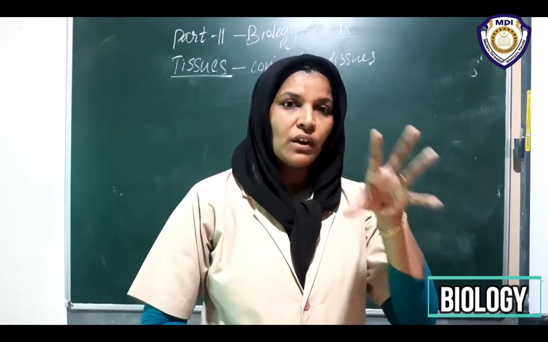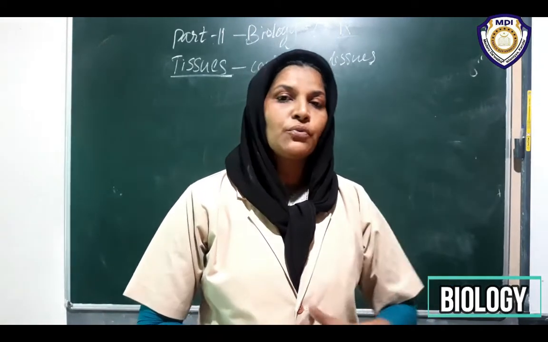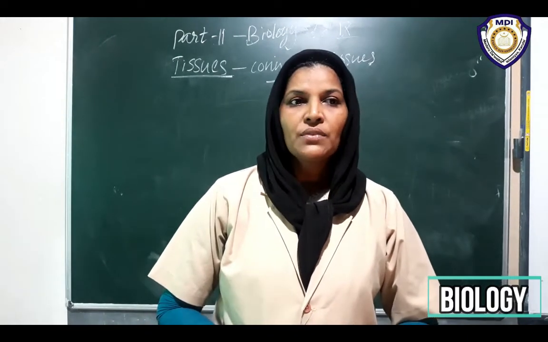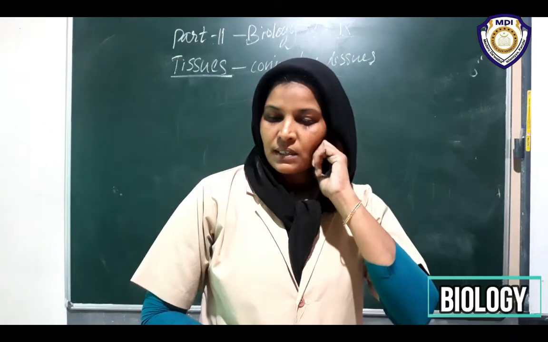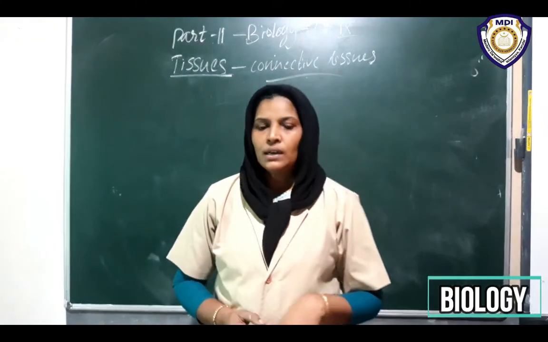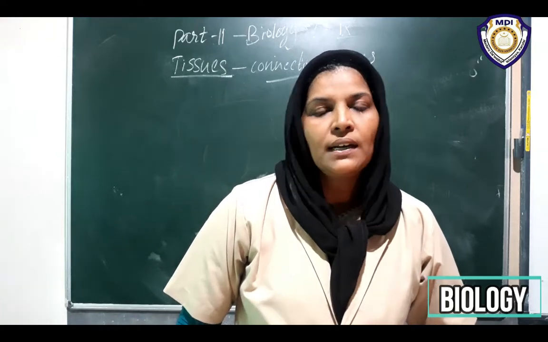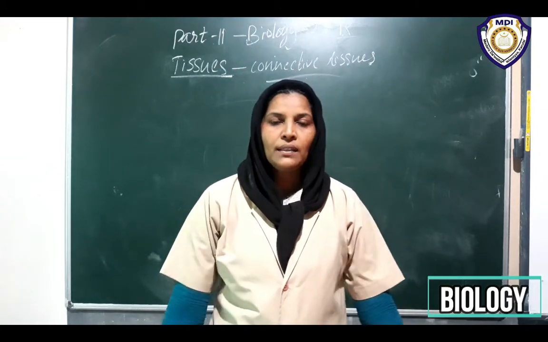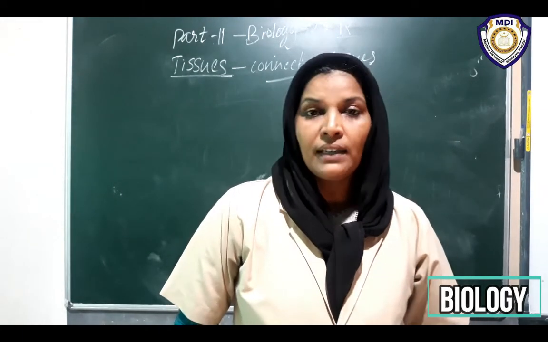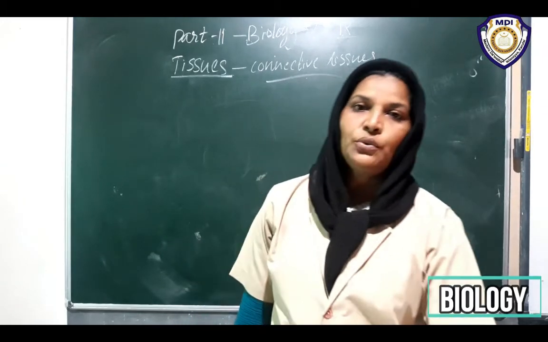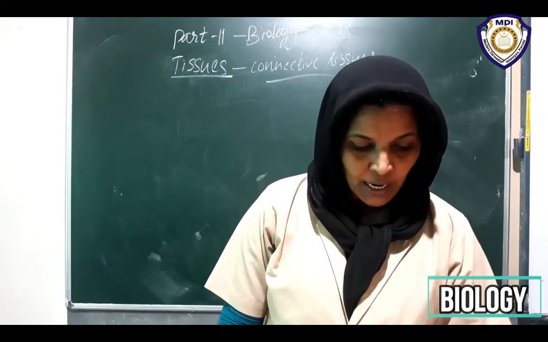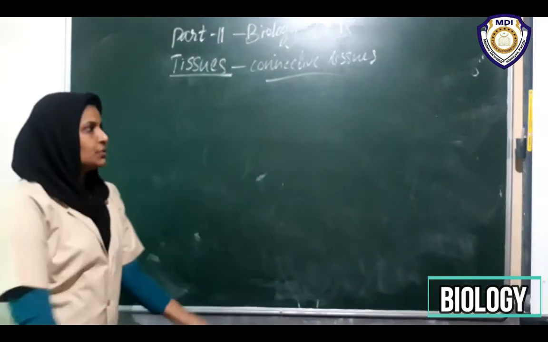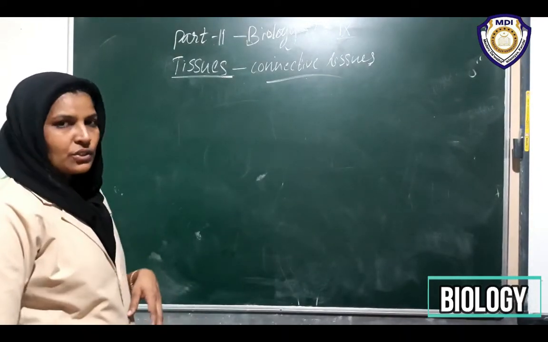That means we can divide it mainly into three types of connective tissue. First is binding connective tissue, and second is supporting connective tissue. We have studied some from this, that is bone. Then the next binding and supporting tissue is cartilage, that we will discuss now. Then next is binding connective tissues. Binding connective tissues are areolar connective tissues, fibrous connective tissues and adipose tissues. So now we have classified the connective tissues into three.